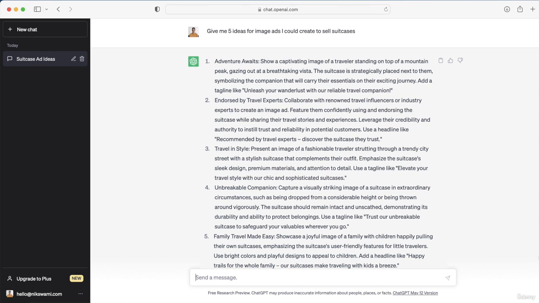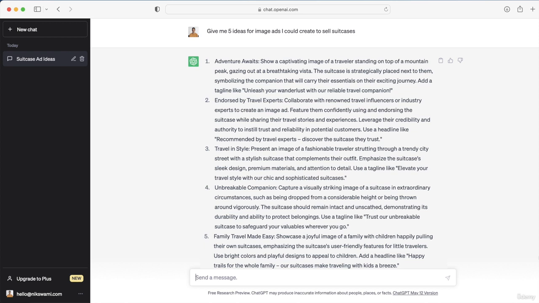For example, in the offer video, we covered emotional versus logic-driven angles. So for this image prompt, we could say, give me 5 ideas for emotional image ads that I could create to sell suitcases. Or in the audience video, we covered people's desires. So for that, we'd change the prompt to say, give me 5 ideas for image ads that I could create to sell suitcases. These ideas must appeal to people's desire to travel to places they've never been before, or whatever desires are relevant to your specific audience.